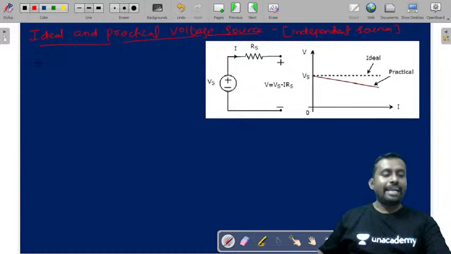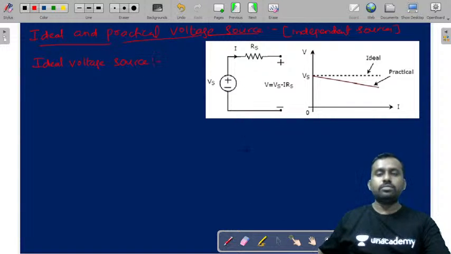Now, what is that ideal independent voltage source?